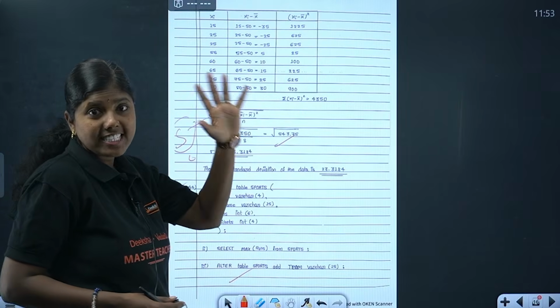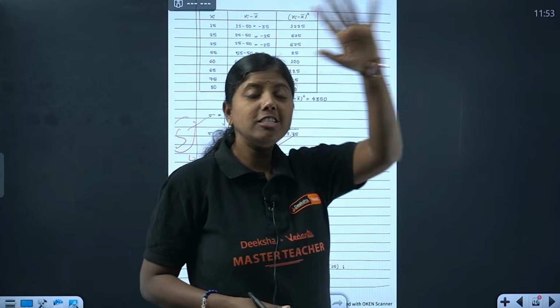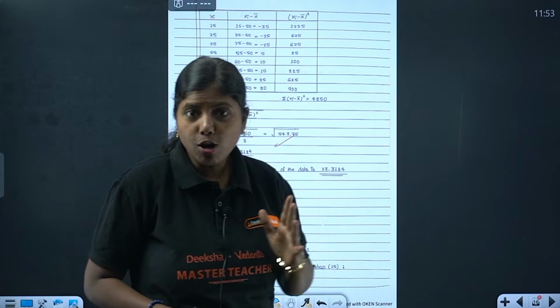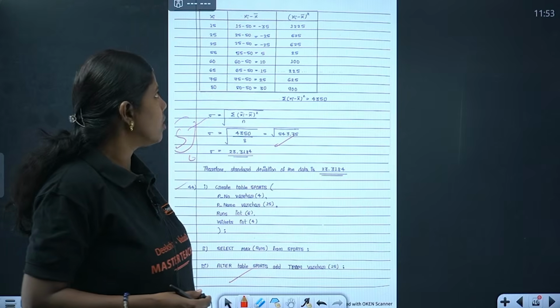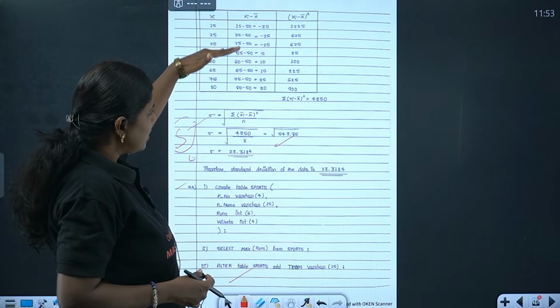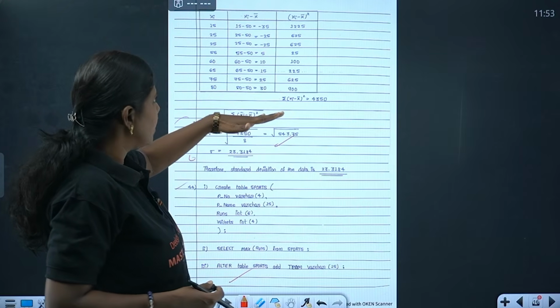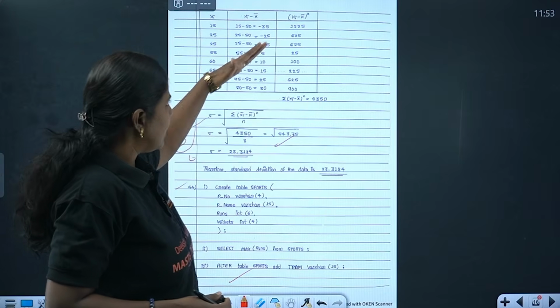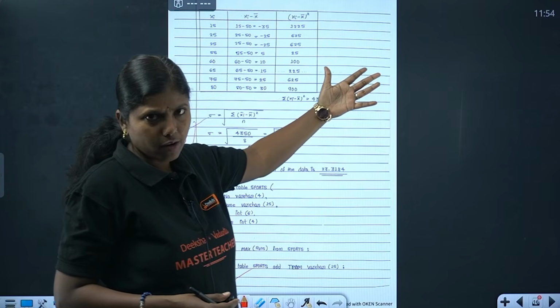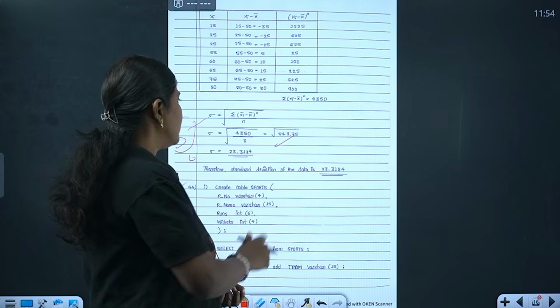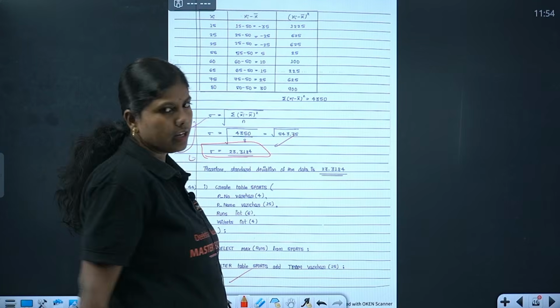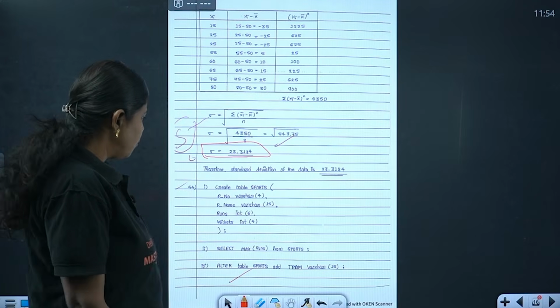And then what do we have here? Just see, this question she has written in the form of a table. This is always better. Writing it in one line makes you more confused. So one value at a time, you take it, subtract it from the mean, and then find the square of that. Finally you add them and take the square root, and finally you will get it. So this is how you need to write it.